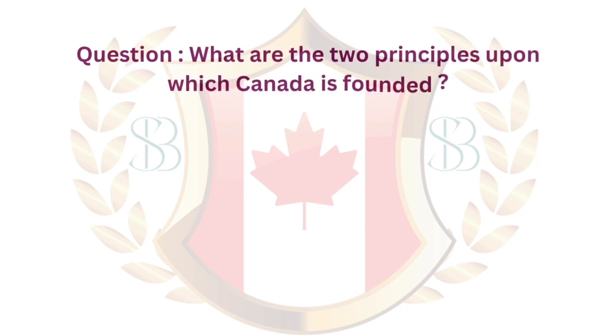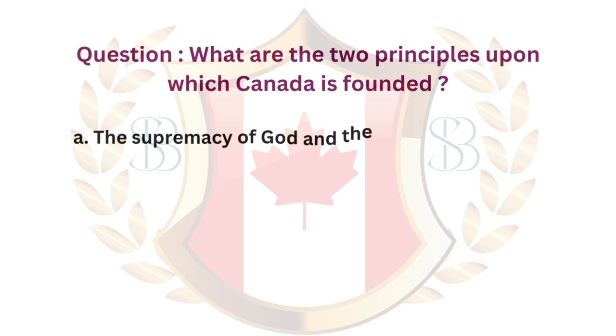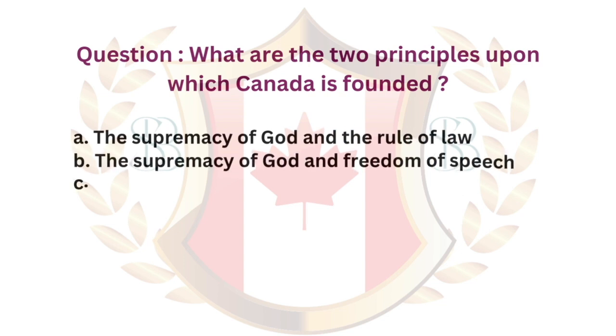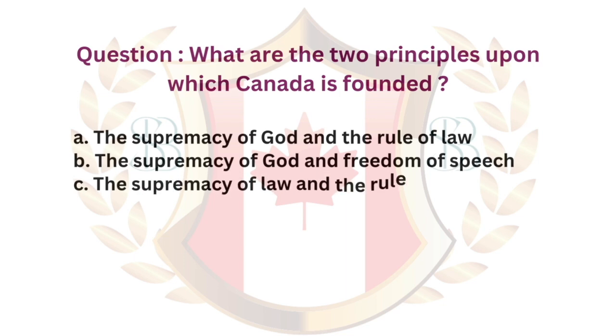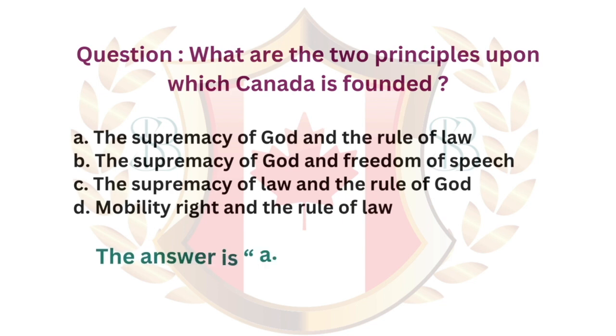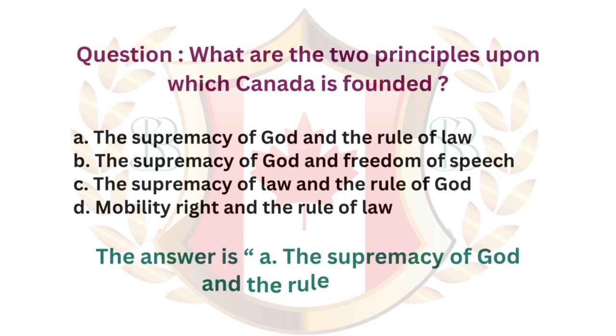Question. What are the 2 principles upon which Canada is founded? A. The supremacy of God and the rule of law. B. The supremacy of God and freedom of speech. C. The supremacy of law and the rule of God. D. Mobility rights and the rule of law. The answer is A. The supremacy of God and the rule of law.